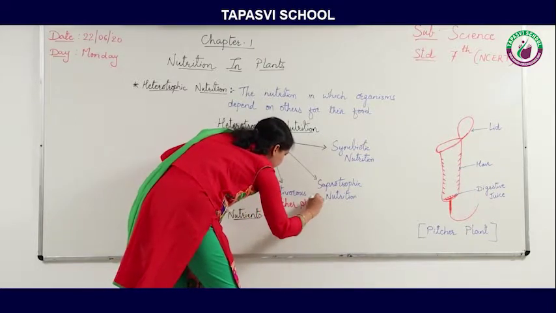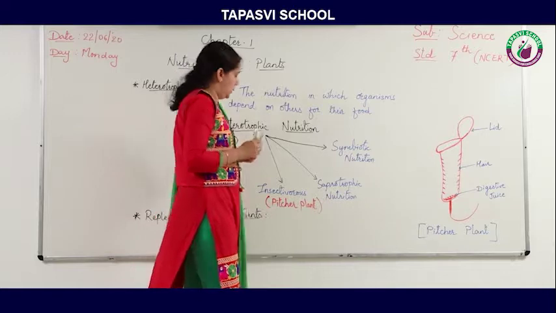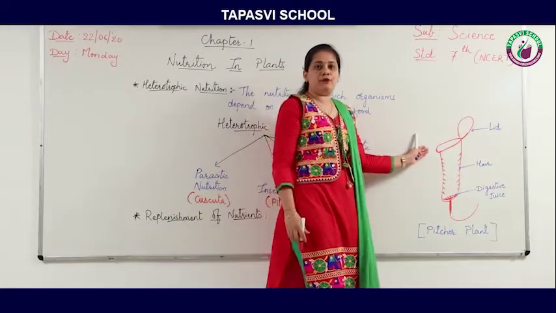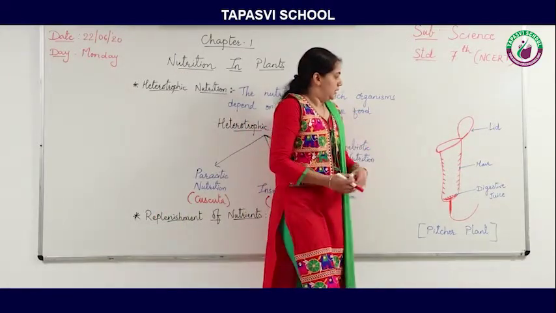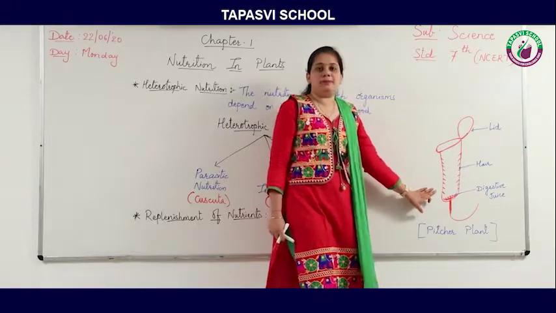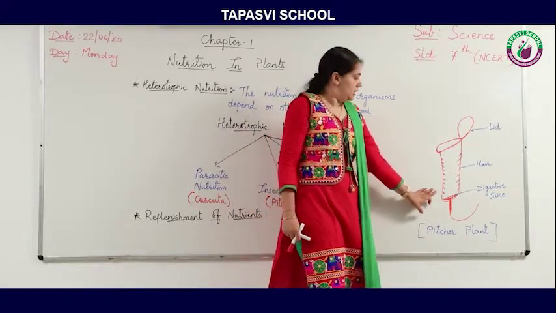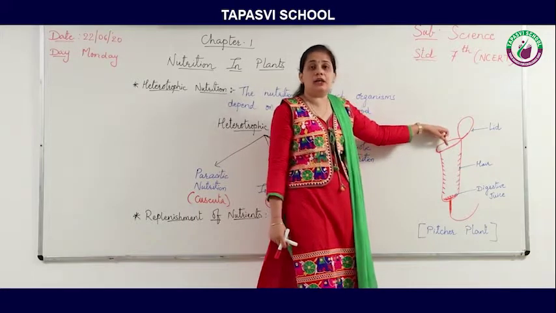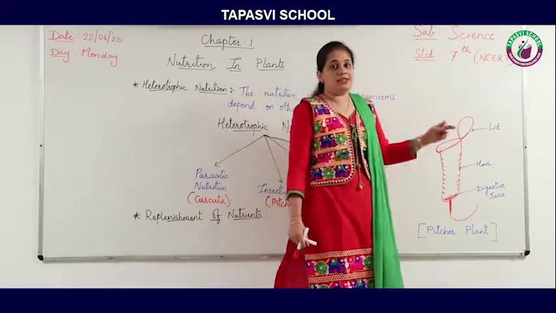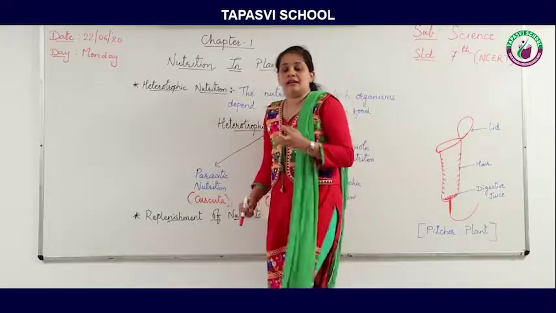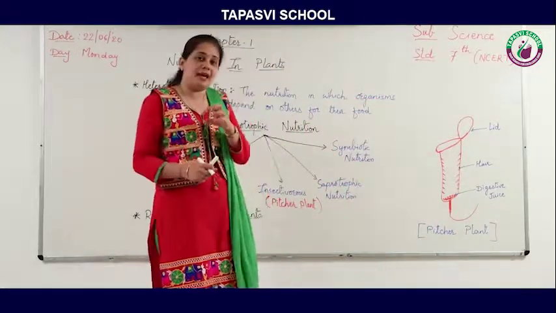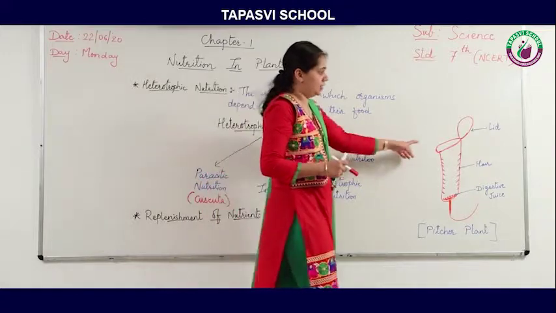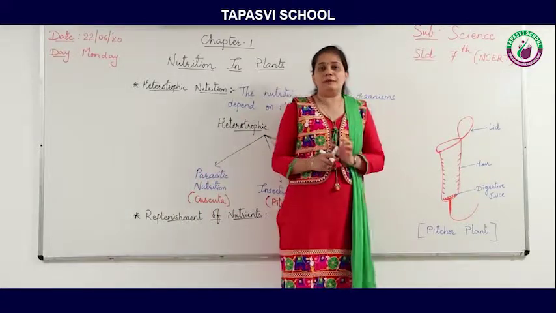Another example is sundew. Here there is a diagram of a pitcher plant. This is a pitcher shape, that is a jug-like shape, in which an insect comes to suck the nectar. We know insects take nutrition by absorbing the nectar from any flower.